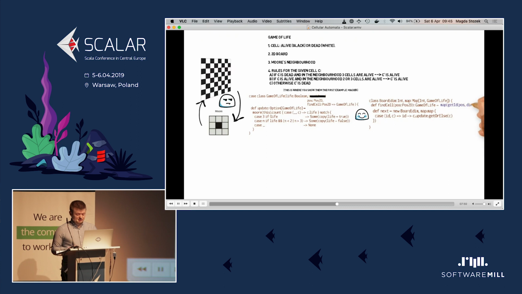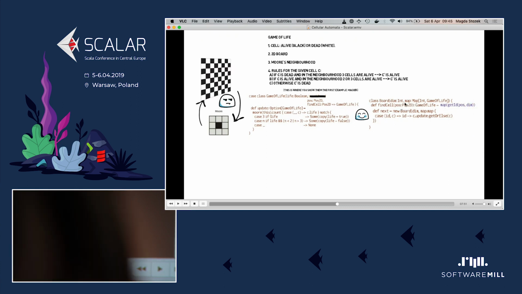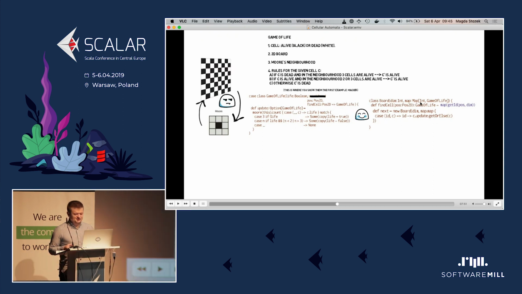And I lied to you a moment ago. In fact, the map of the cells on the board is not a map of the positions to the cells, but a map of some kind of identifiers. That's because the positions on the board are not one-to-one with the cells.